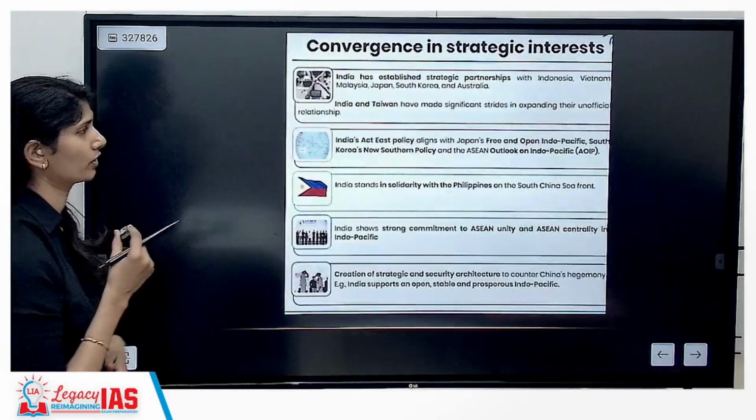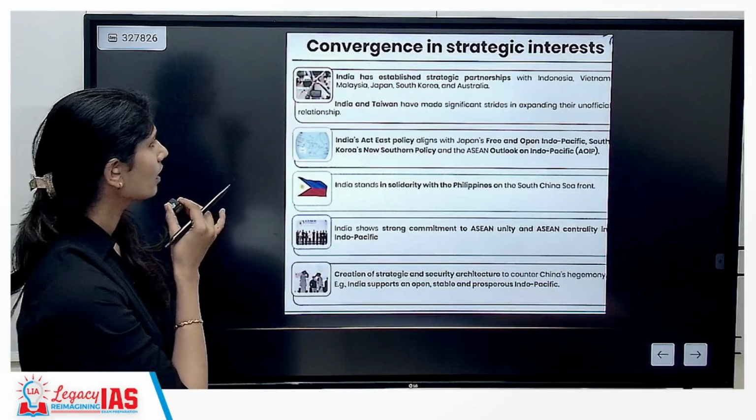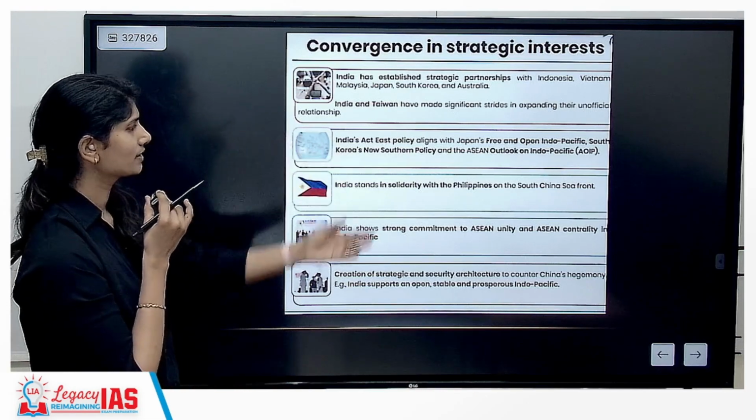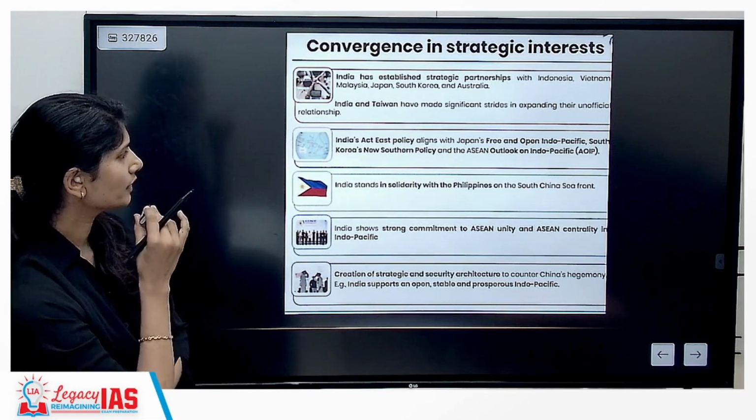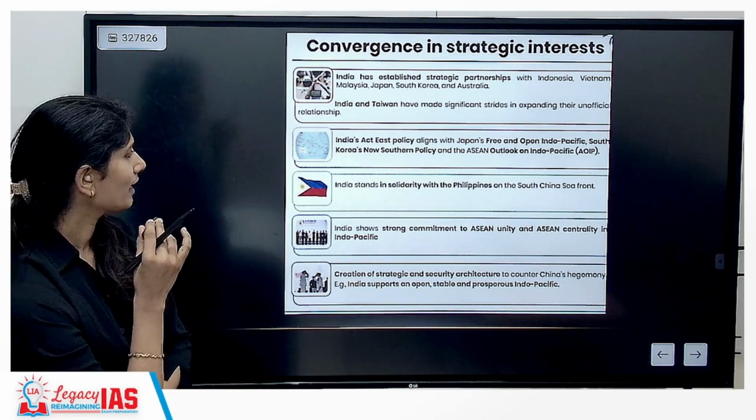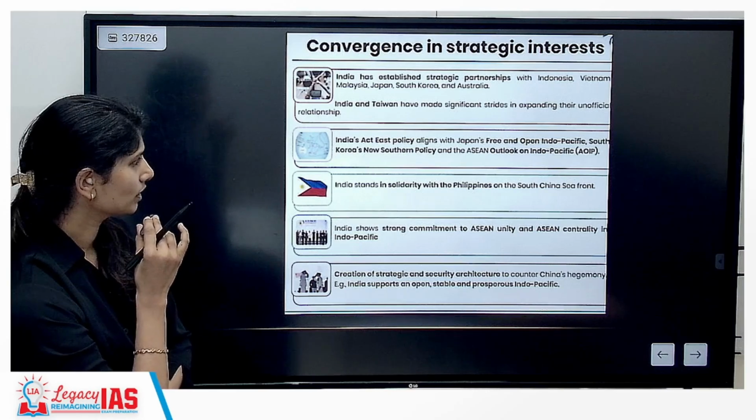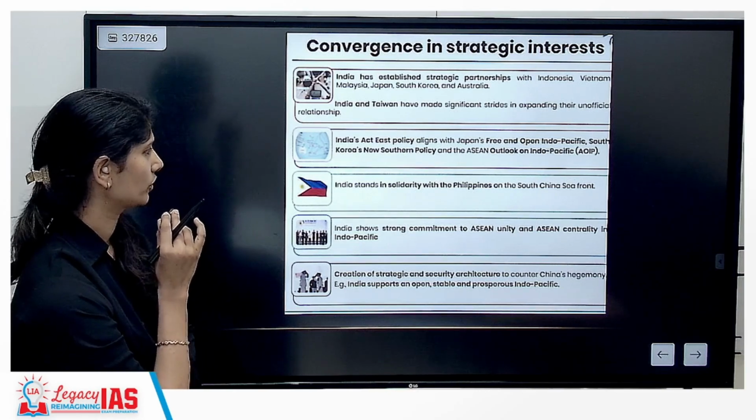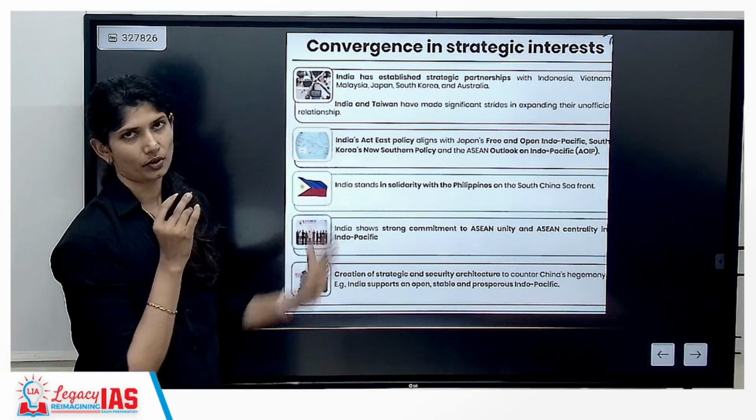So we'll see a list of countries. India's Act East policy aligns with Japan's Free and Open Indo-Pacific policy. It aligns with South Korea's New Southern Policy, and it aligns with ASEAN's Outlook on the Indo-Pacific. This is important, just write it down.